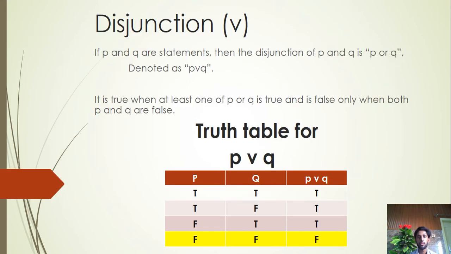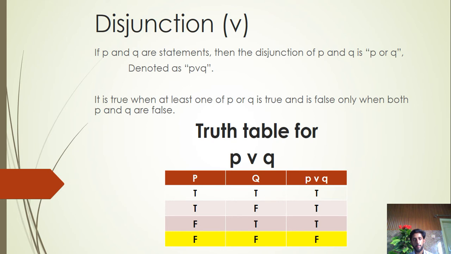If P and Q are statements, then the disjunction of P and Q is P or Q, denoted as P or Q. Now in disjunction, if at least one statement is true, then our truth table value will be true.